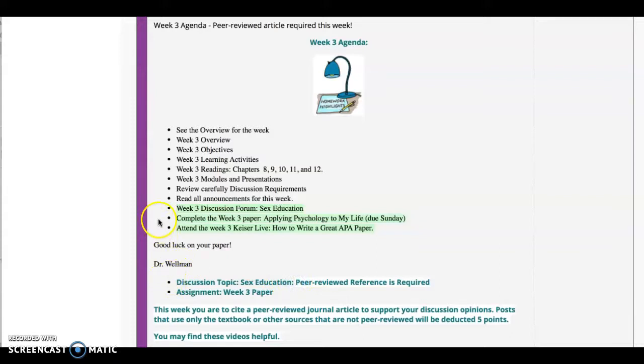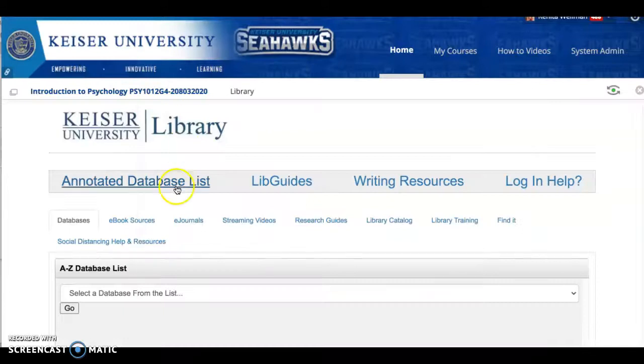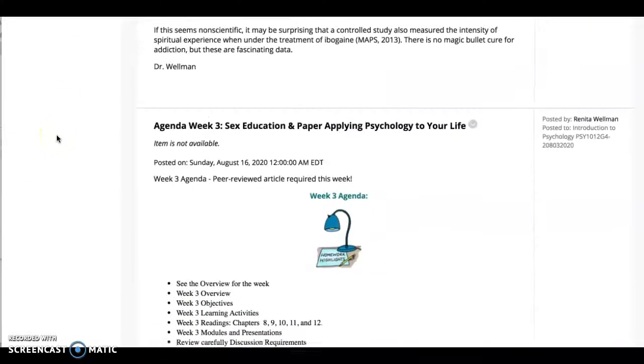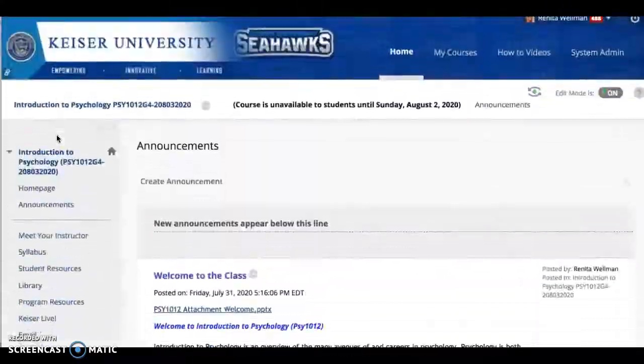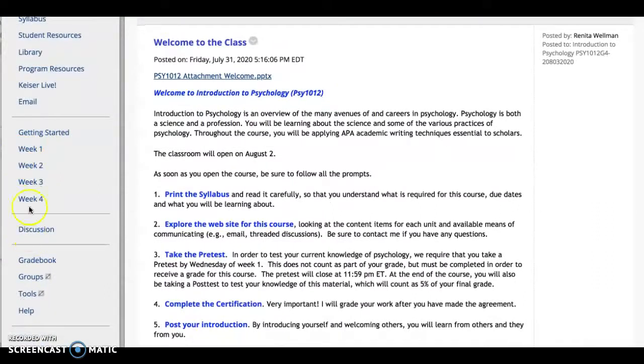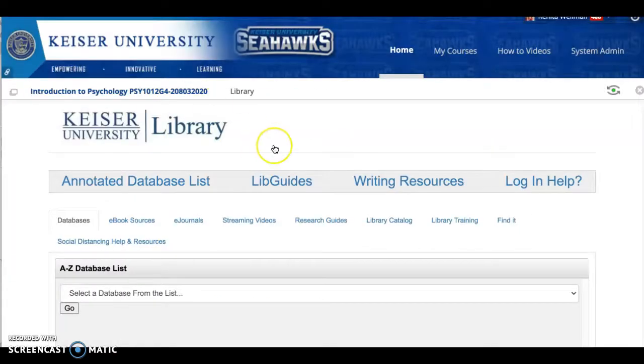So you'll need to use the online library. To go to the online library, I will show you. Let's go up. This is on the left side. You have a link to the library. You click on that and it will take you to this page.